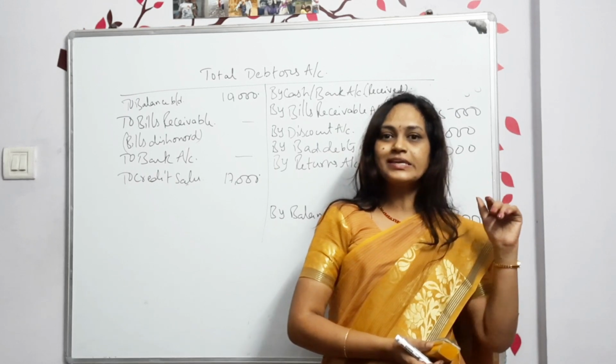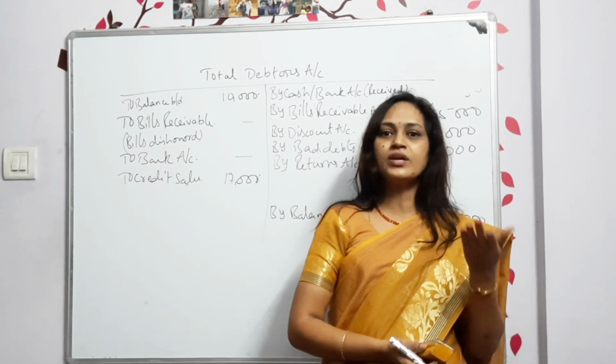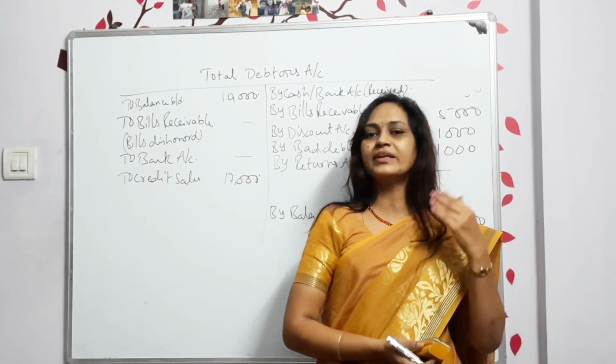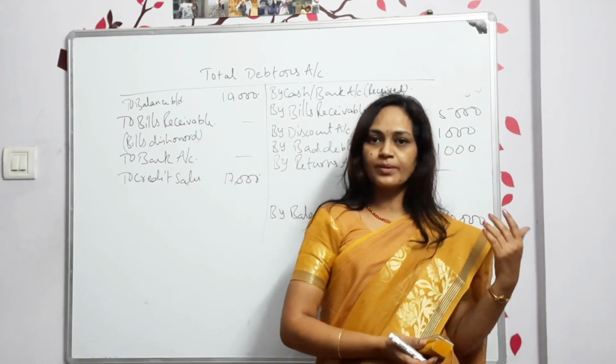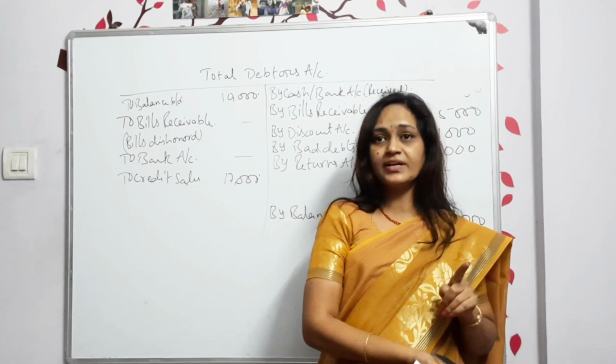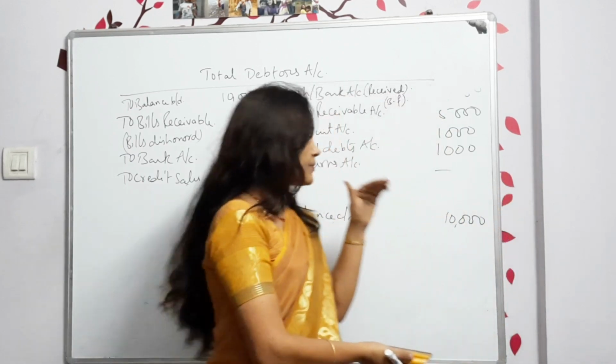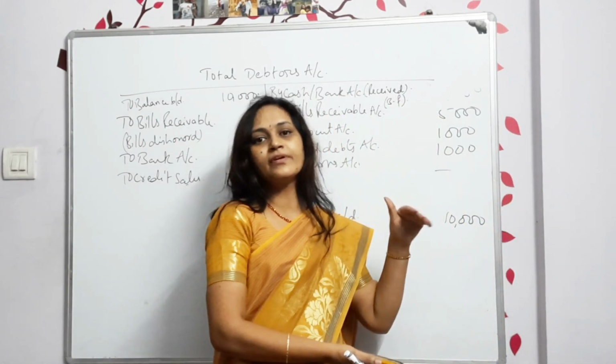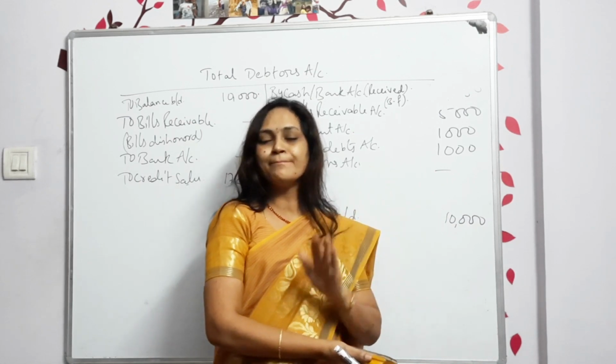This is called the single entry system, so any value can be missed. They don't know how to write the entries, so any value can be missed out. Understood? So remember the format once and then substitute the given values. Whichever value is missing, that will be the balancing figure.